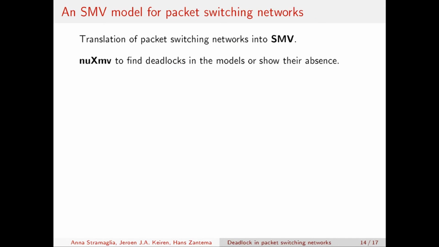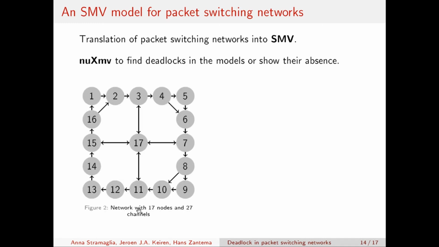Okay, thanks. We have also provided a proof of concept implementation to prove the consistency of the results with our theory. This was done by translating packet switching networks into SMV models and using the symbolic model checker NuSMV, which is open source and largely used in academia to find deadlocks in models or show their absence.